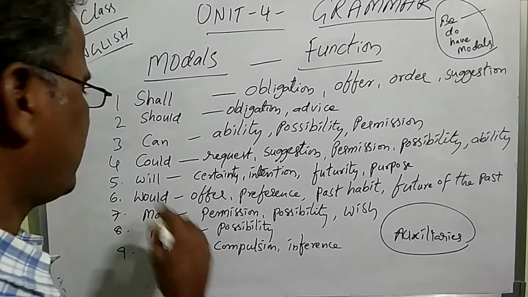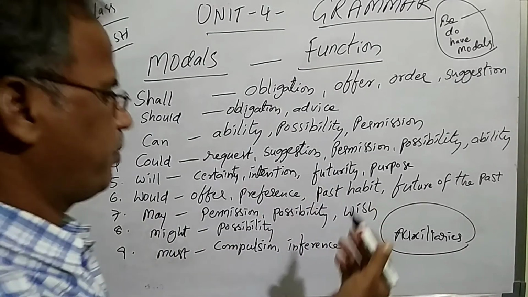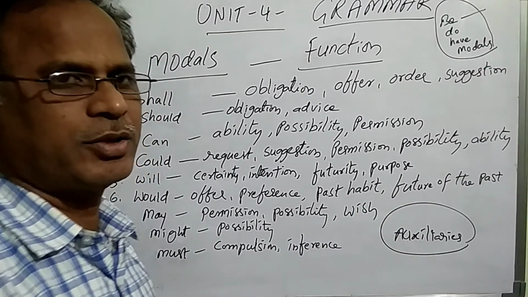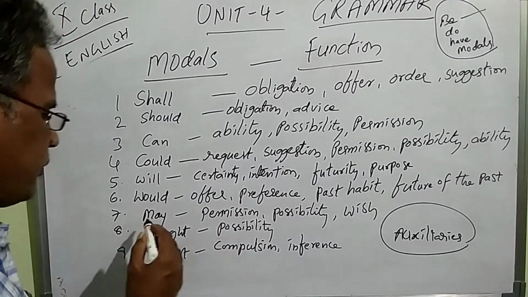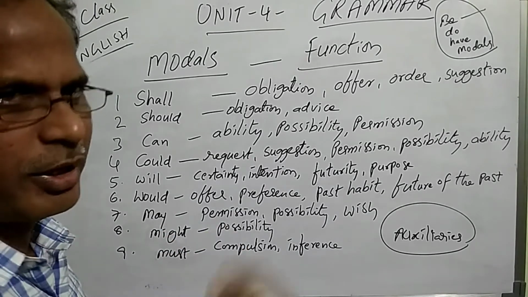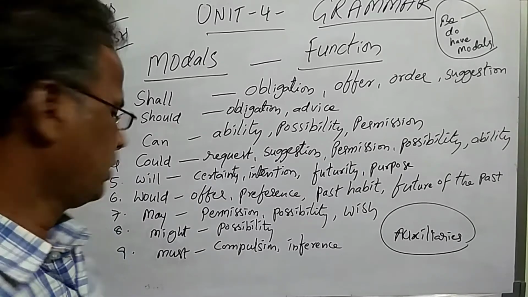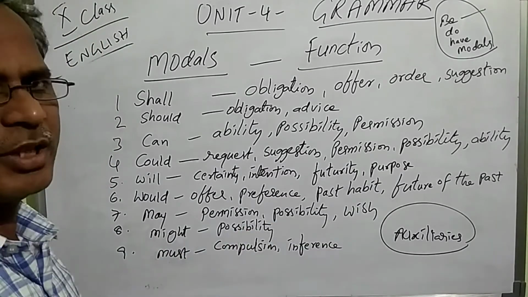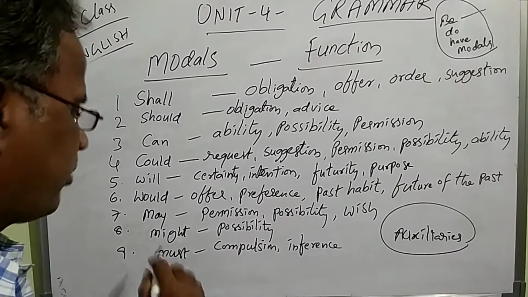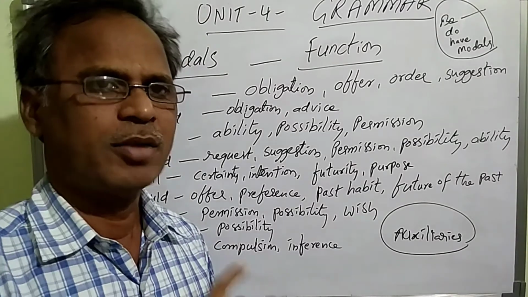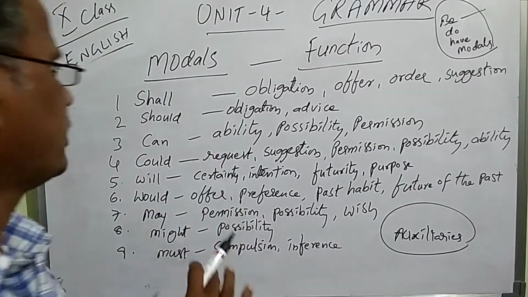Next, would is used for offering, preference, past habit, and future of the past. May is used in permission, possibility, and wishing. Might is used in the sense of possibility. Must is used for compulsion and inference. These are the models.